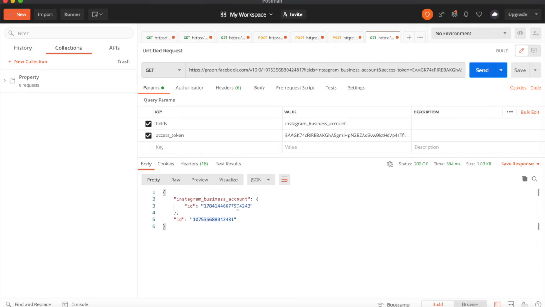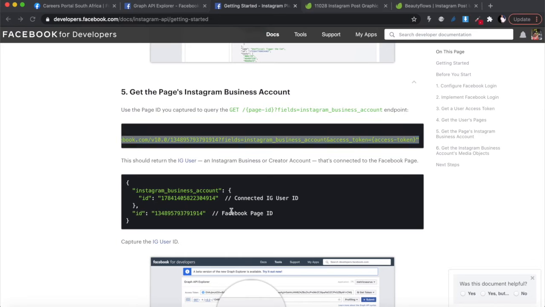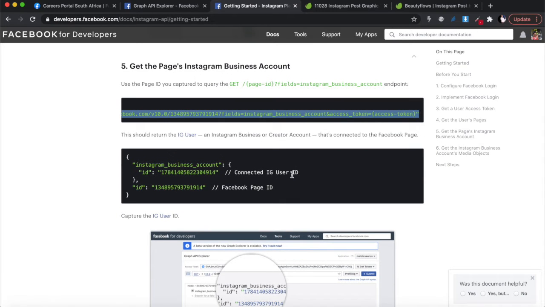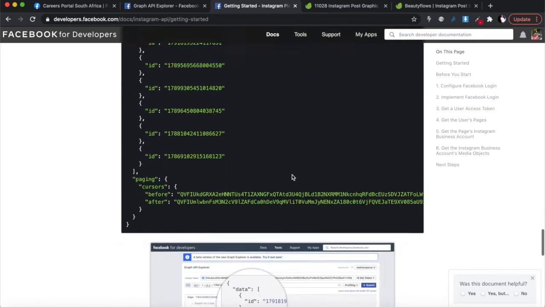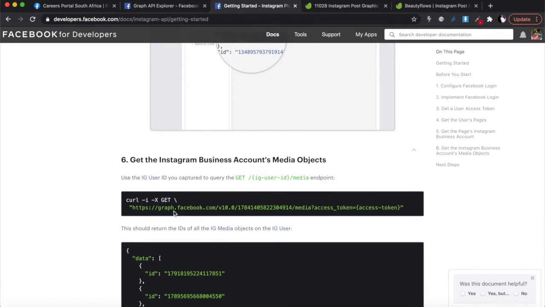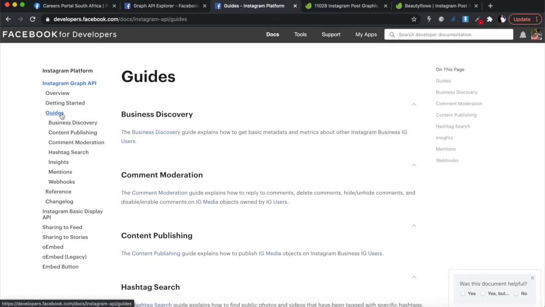Okay, so going forward, every time we send any request to Instagram, we're going to need this. This is what they call the Instagram user ID. So if you go over there, this is the IG user ID, and you'll see a lot of the URLs have the IG user ID on it. Right. So you can already use the user ID over there. You can test that it works, okay, by running this request over there, where you are requesting all the media that's available on your page. Okay, I'm not going to do that because I'm sure it's going to work. You need to go to guides, and then you need to look for content publishing.